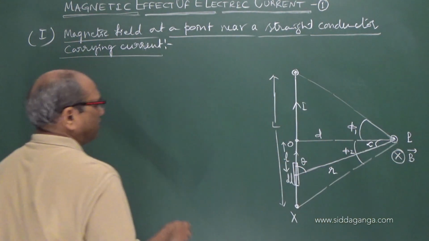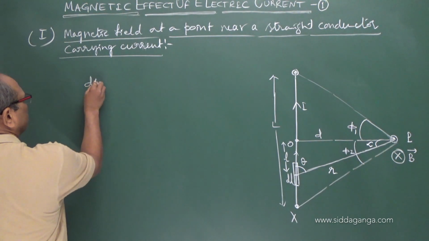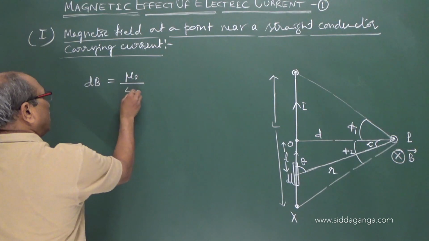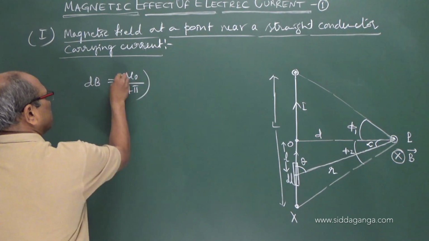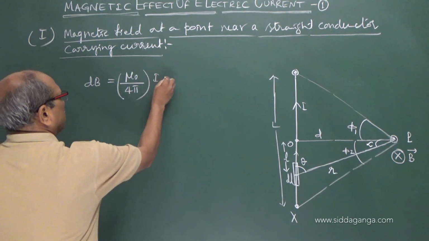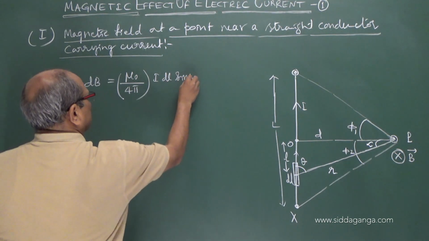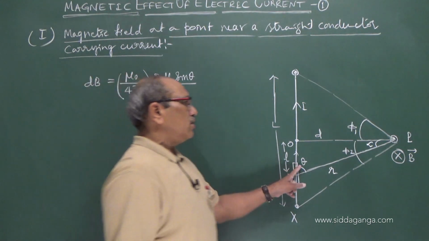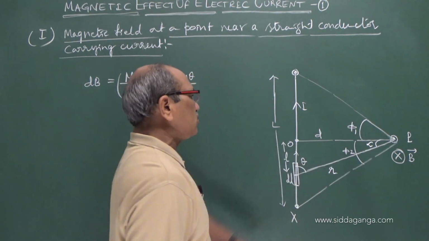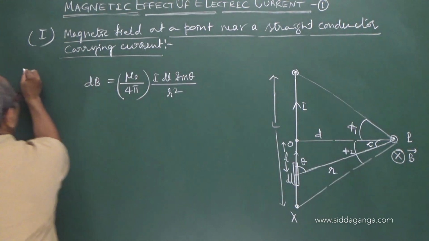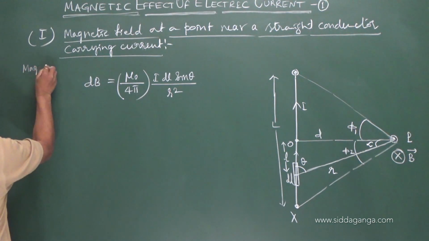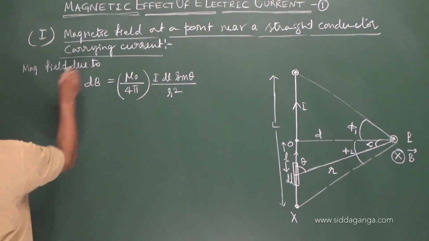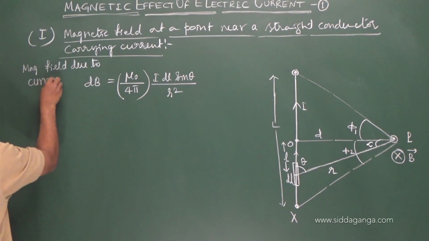To determine the magnitude, first write the equation for the magnetic field due to a current element: mu naught upon 4 pi, I dl sin theta by r square. This is the theta, r is the distance of the point. This is the magnetic field due to the current element.